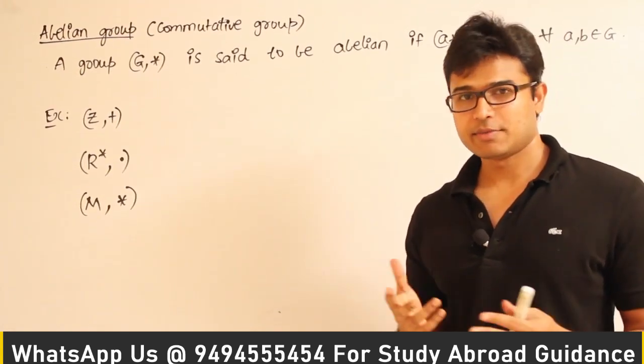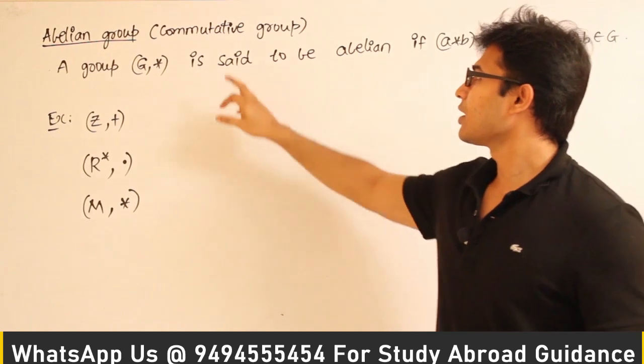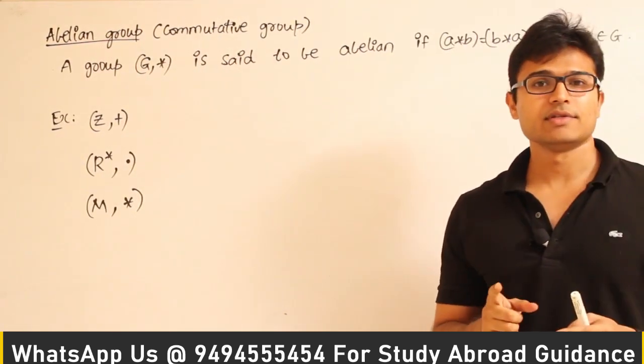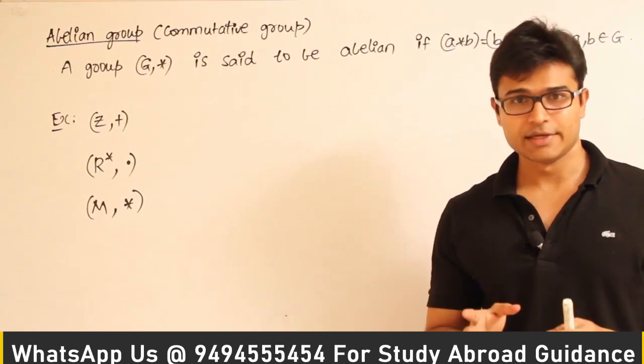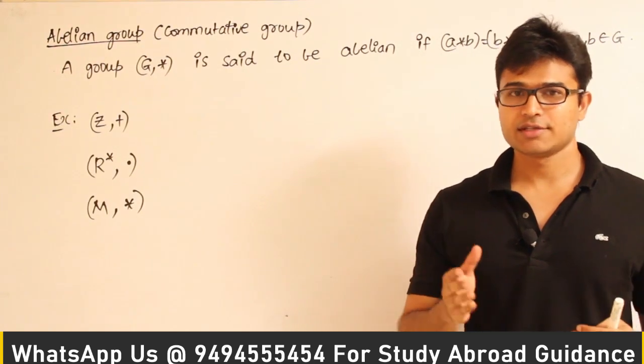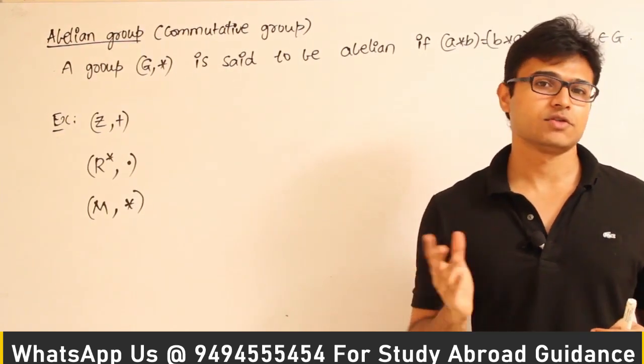So an abelian group is sometimes also called a commutative group. Commutative or abelian, both are the same. So what is commutative or abelian? A group is said to be commutative or abelian in case it satisfies the commutative property. What is that? A * B should be equal to B * A.